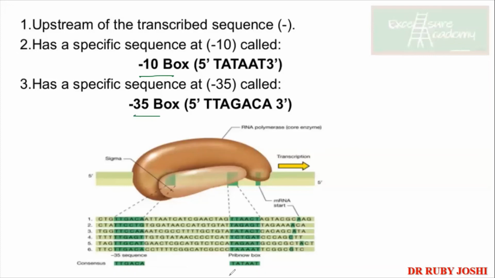Why it is called Tata or the Pribnow box is because of the repetition of TA and TA, which is conserved across the prokaryotes. So it is also called the Pribnow box, and you have the -35 sequence onto which your sigma factor binds. Once the sigma factor binds, only then will the RNA polymerase become a complete holoenzyme and carry out the transcription.